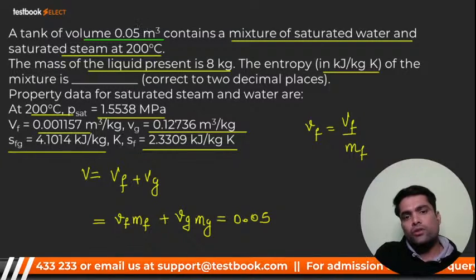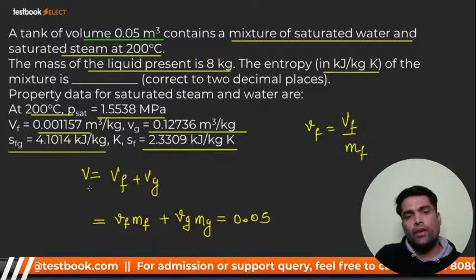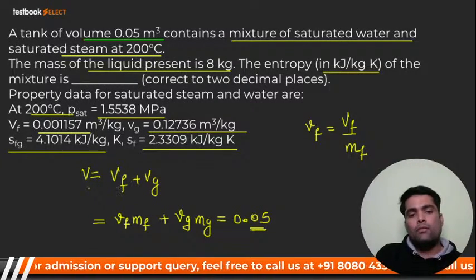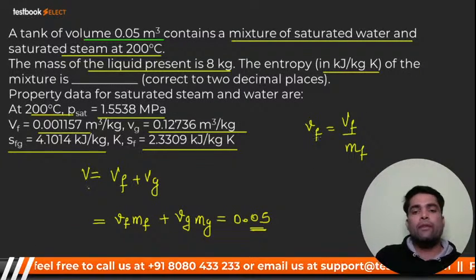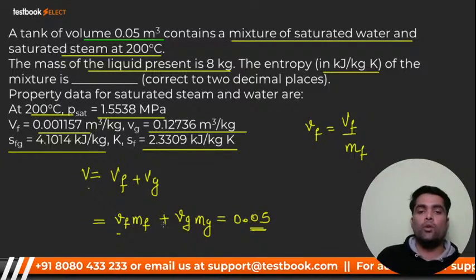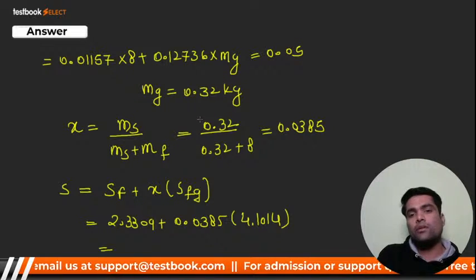Tank of volume 0.05, right now. So that means volume of fluid plus volume of vapor will be equal to V. And that V is equal to 0.05. But what I have done, this capital V_f per unit of fluid mass will be specific volume. So I have split it into specific volume terms, and then I come to here. I have put the values and I have calculated.